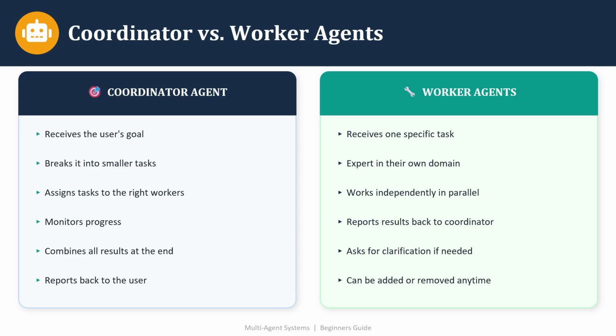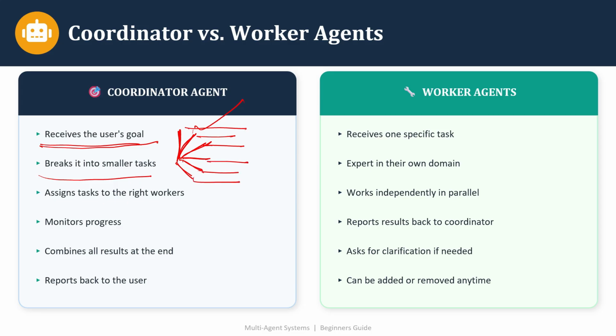So, coordinator versus worker agent. The coordinator, as I said, is the main agent coordinating for your goal, and the worker agent is the one executing the actual request on your behalf. The coordinator agent receives the user goal and breaks it into small tasks, like flight ticket, hotel ticket, weather, and other things that can be part of a single goal. Then it assigns each task to the right worker.